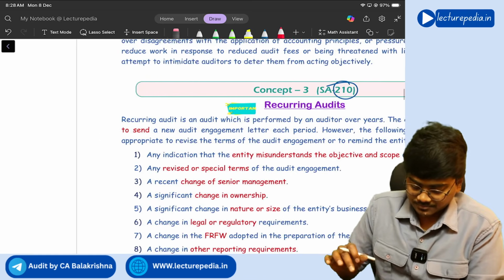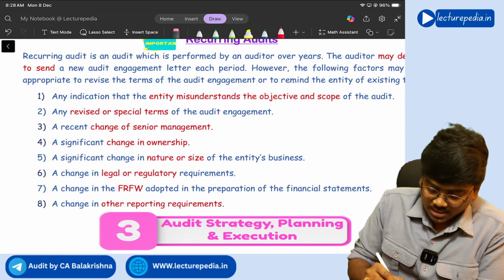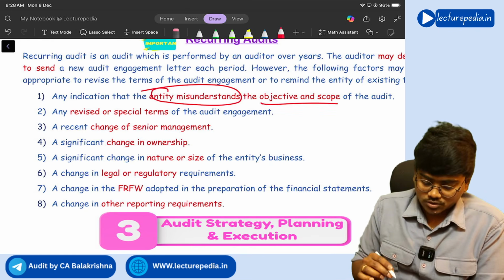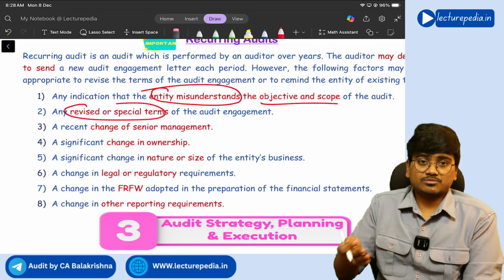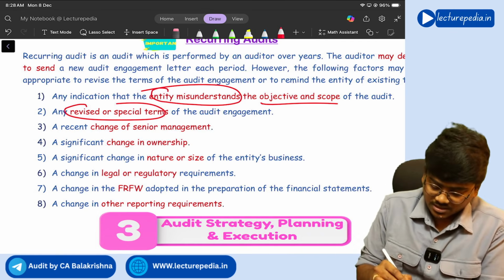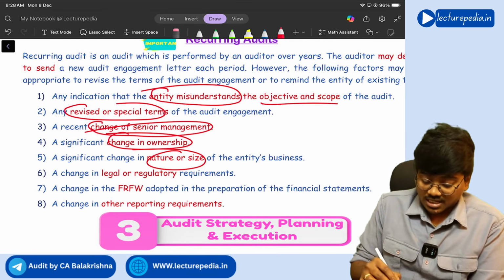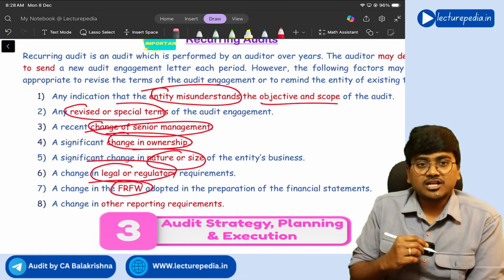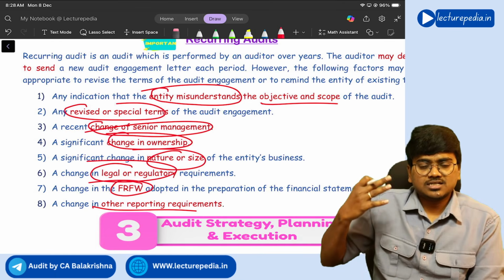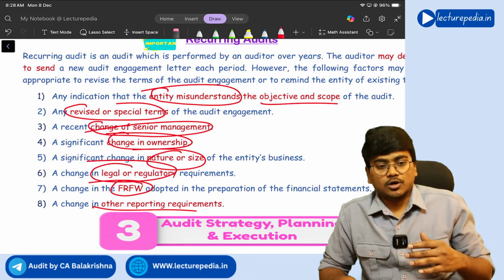Understood? Yes. See, circumstances in which a new engagement letter will be given: if the auditor feels or there is an indication that the entity misunderstood the objective or scope, if there are revised or special terms, if the terms of engagement itself have changed, then of course a new engagement letter has to be given. Next, change in the senior management, change in the ownership, change in nature or size, change in regulatory requirements, change in financial reporting framework, or change in other reporting requirements. If there is a change in any of these things, then a new engagement letter will be given by the auditor.